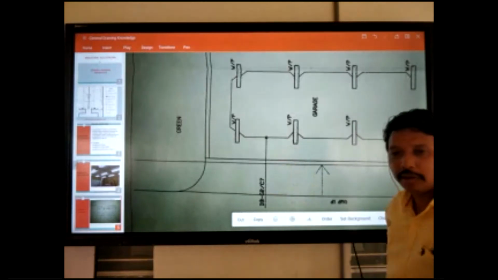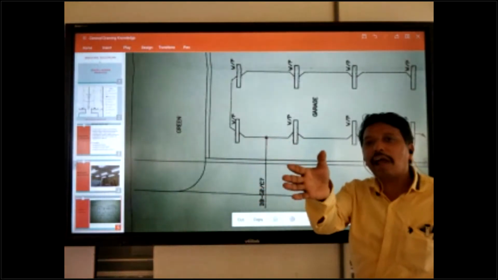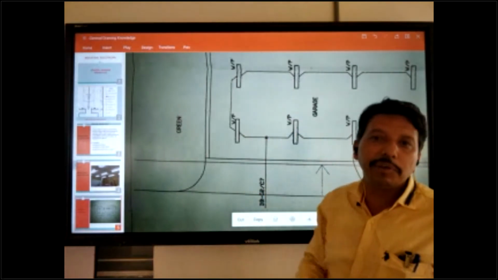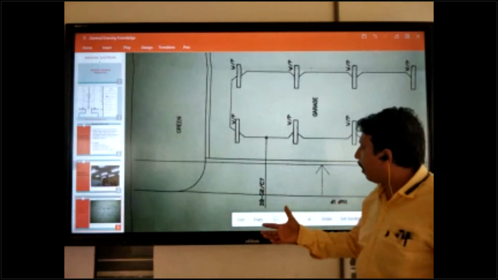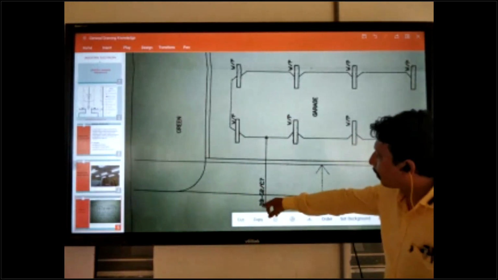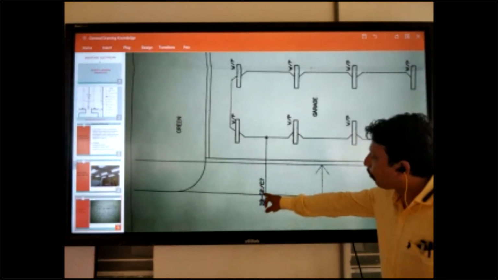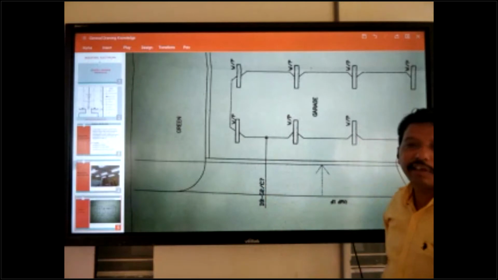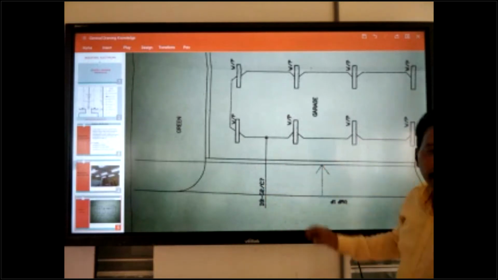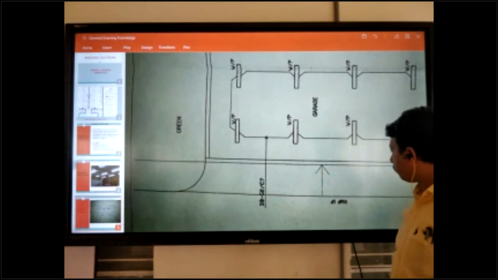You can check the DB. One floor has 2 DBs, 3 DBs, 4 DBs, as per load requirement, how much load is coming here. So this means distribution board, ground floor, DB number 2, circuit number 7. Okay, so you can take this one.